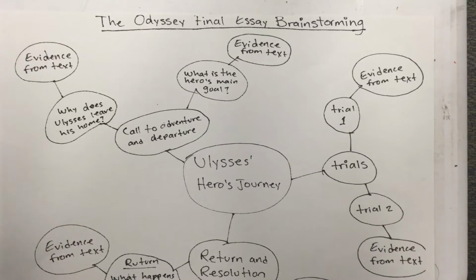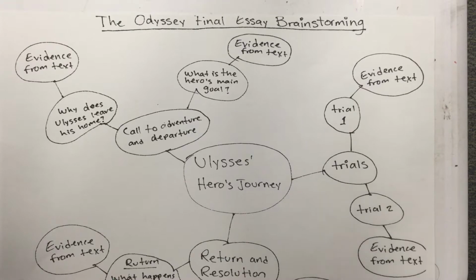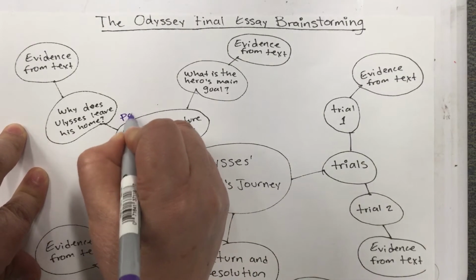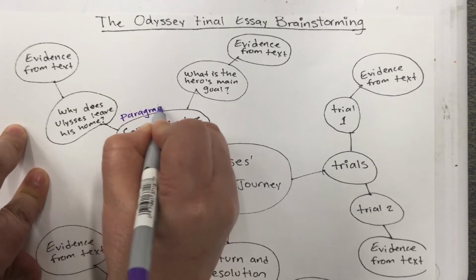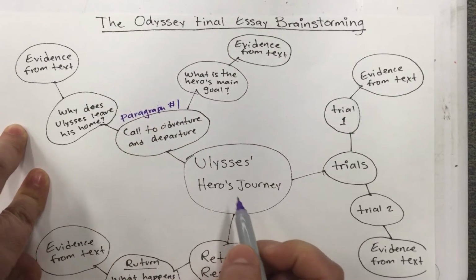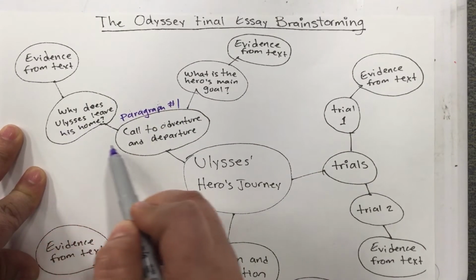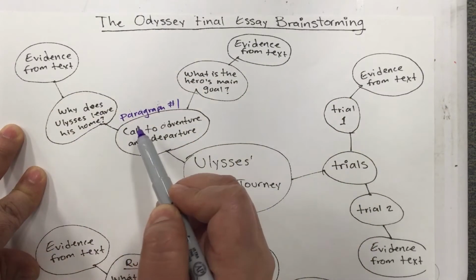The assignment for this week will be to complete the 3 body paragraphs for your essay for the Odyssey and the hero's journey. You are going to be required to complete 1 body paragraph each day. So on Wednesday, you are going to complete the first body paragraph, which will be about the call to adventure and departure. This one is going to be paragraph number 1. So you are going to use all of these bubbles right here for paragraph number 1.